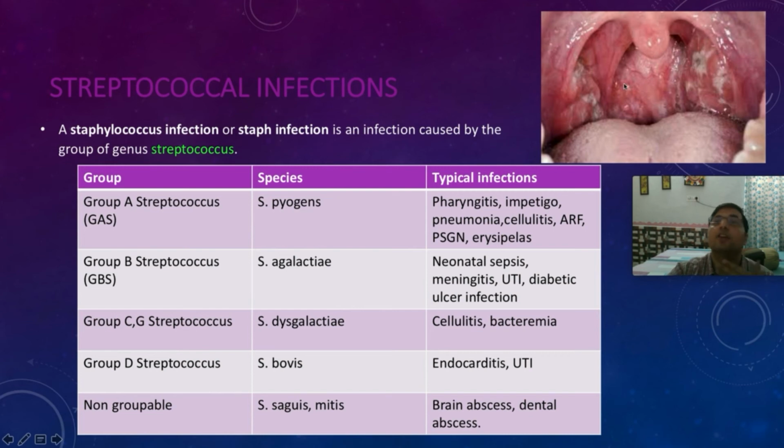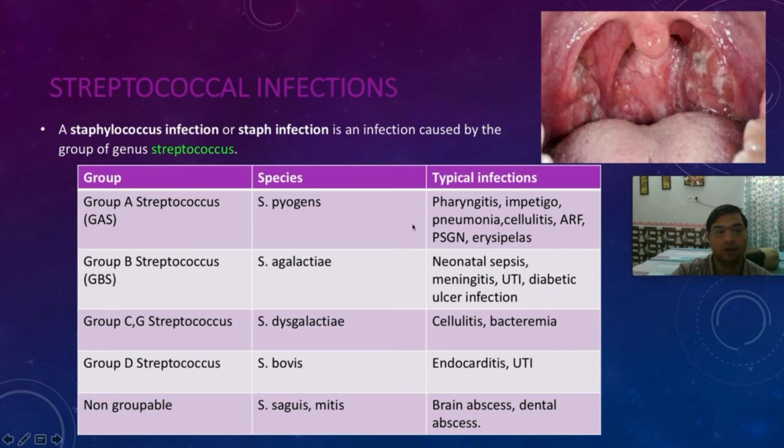Pharyngitis is infection of the pharynx. Pharyngitis is mostly caused by viruses, but bacteria, especially streptococcal bacteria, are the most important cause of bacterial pharyngitis. So pharyngitis, impetigo, infection of the skin, especially over the mouth region.